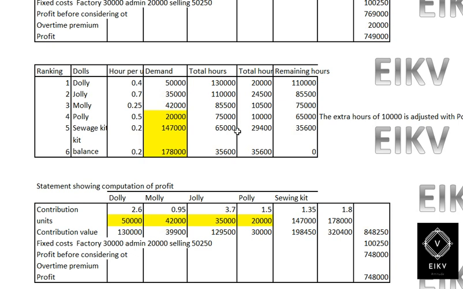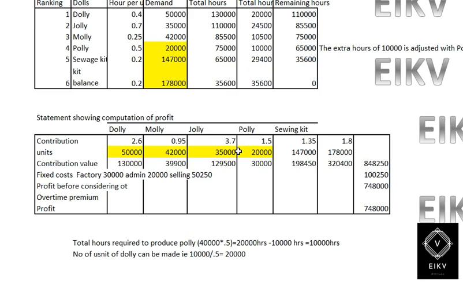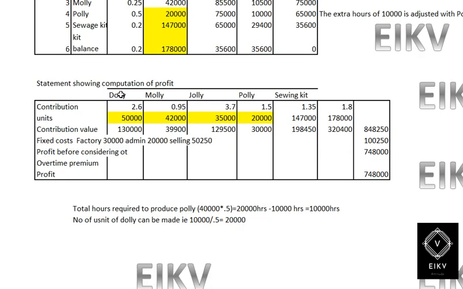So the remaining hour is 65,000. So when we subtract 29,400 from 65,000, we will get the remaining hours of 35,600. So the entire 35,600 hours will be taken for the manufacturing of the balance sewage kit. That is 35,600 divided by 0.2 will give you 1,78,000 units. Okay, so we computed the optimum mix.